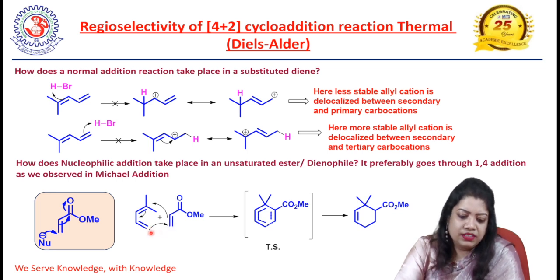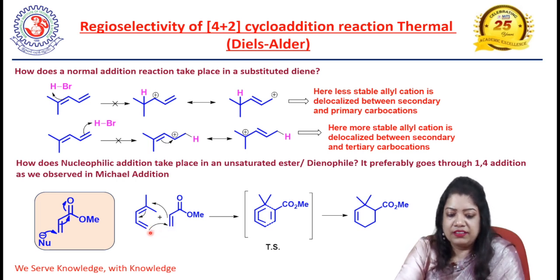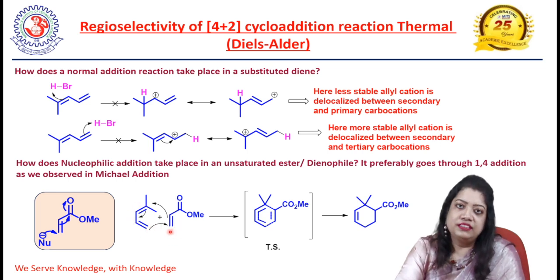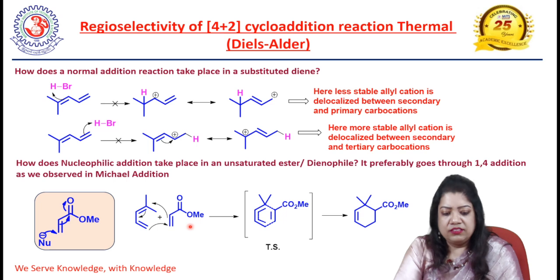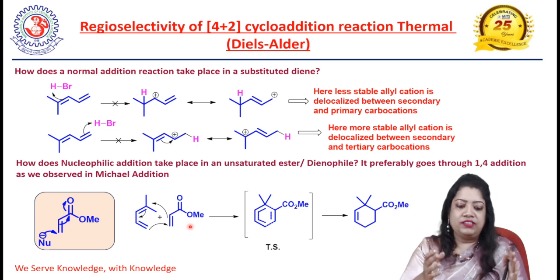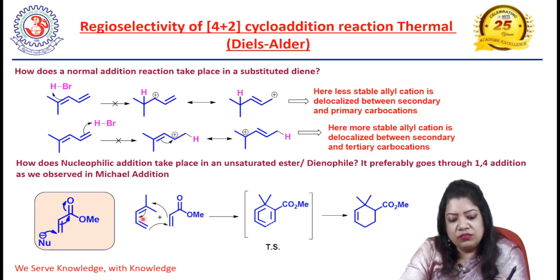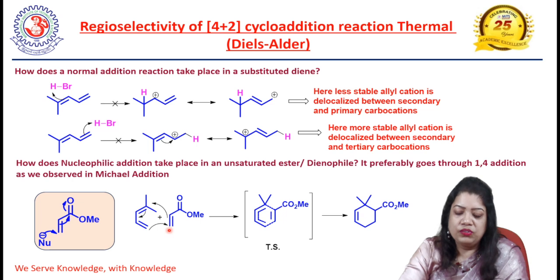The reaction will take place such that these electrons attack here, and this will determine the regioselectivity of the reacting partners.